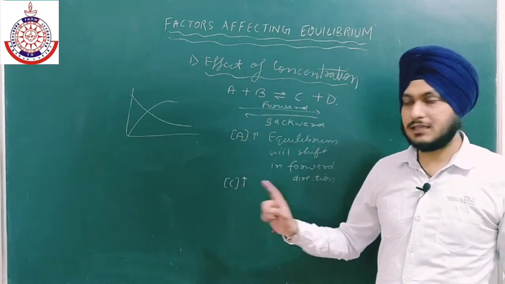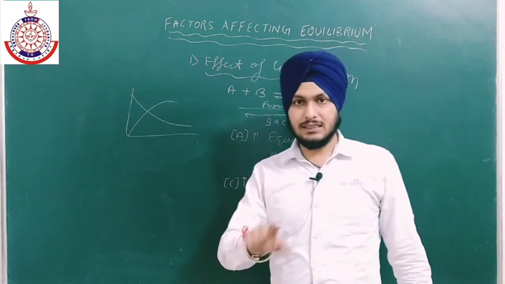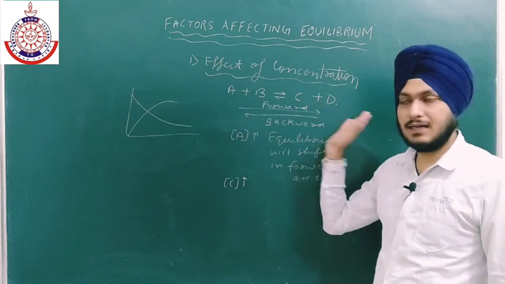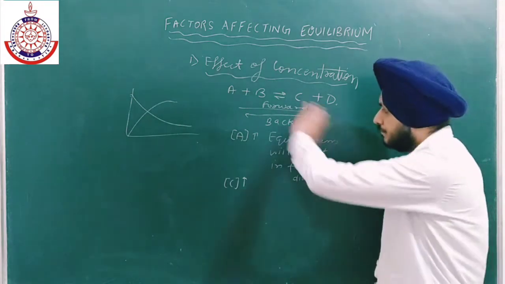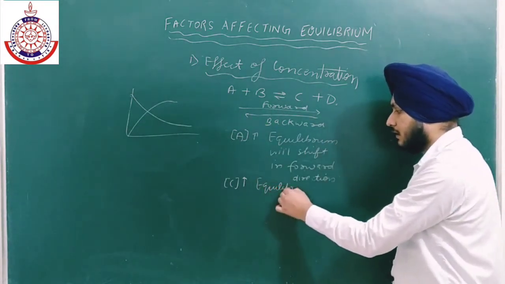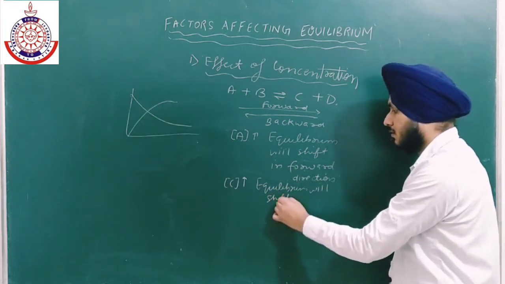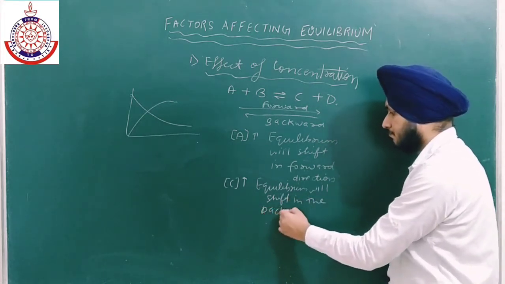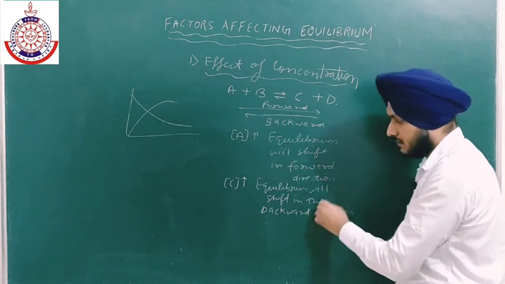In which direction will the equilibrium shift? Where the concentration of C is decreasing. In which direction is the concentration of C decreasing? In the backward direction, because C plus D react to form A plus B. So the equilibrium will shift in the backward direction.